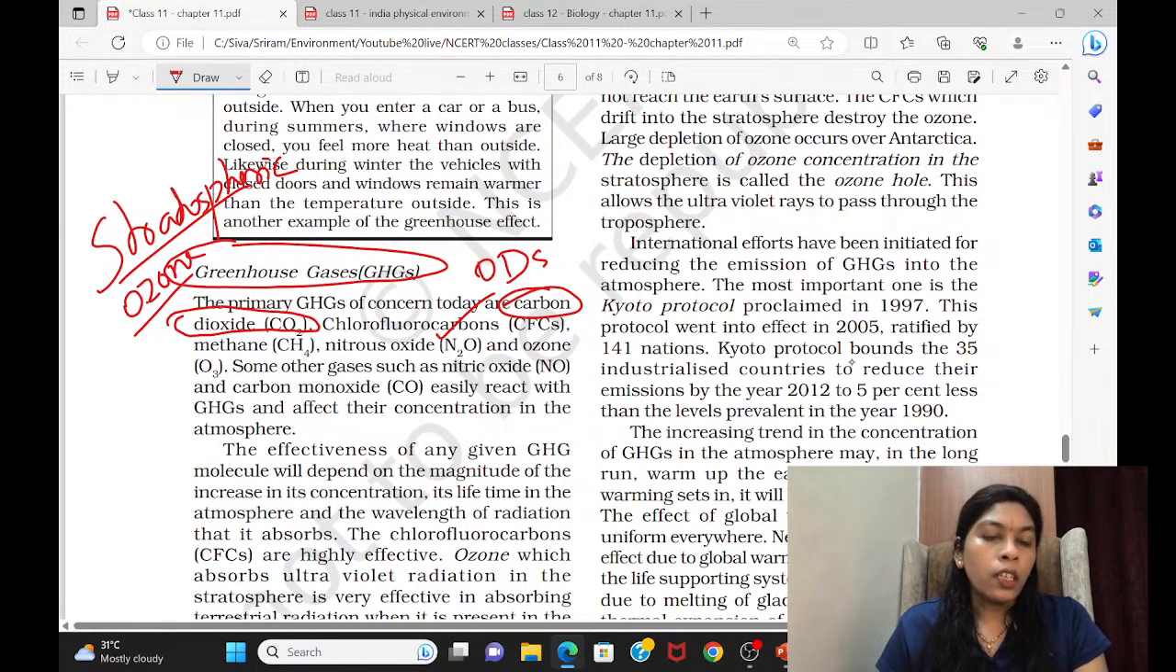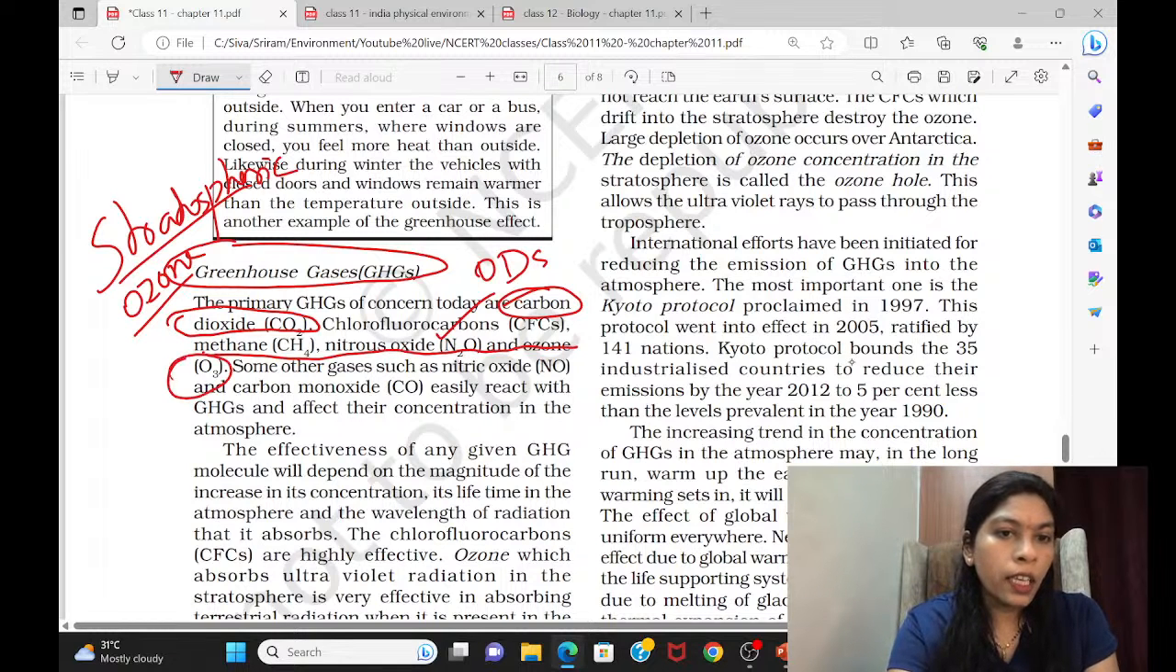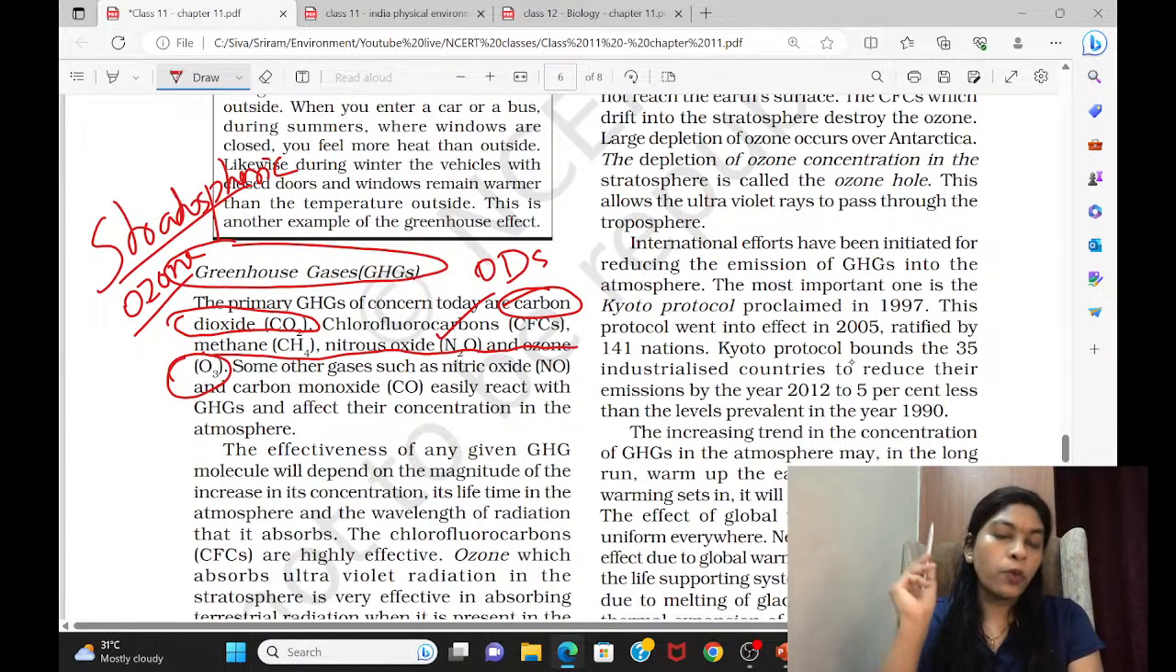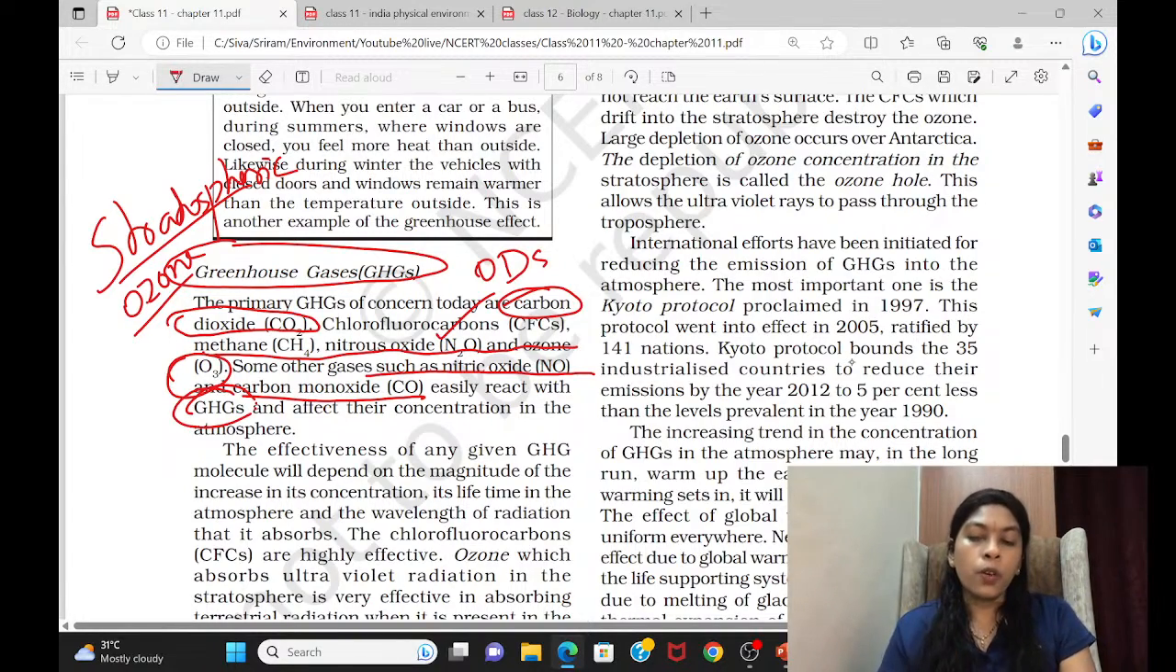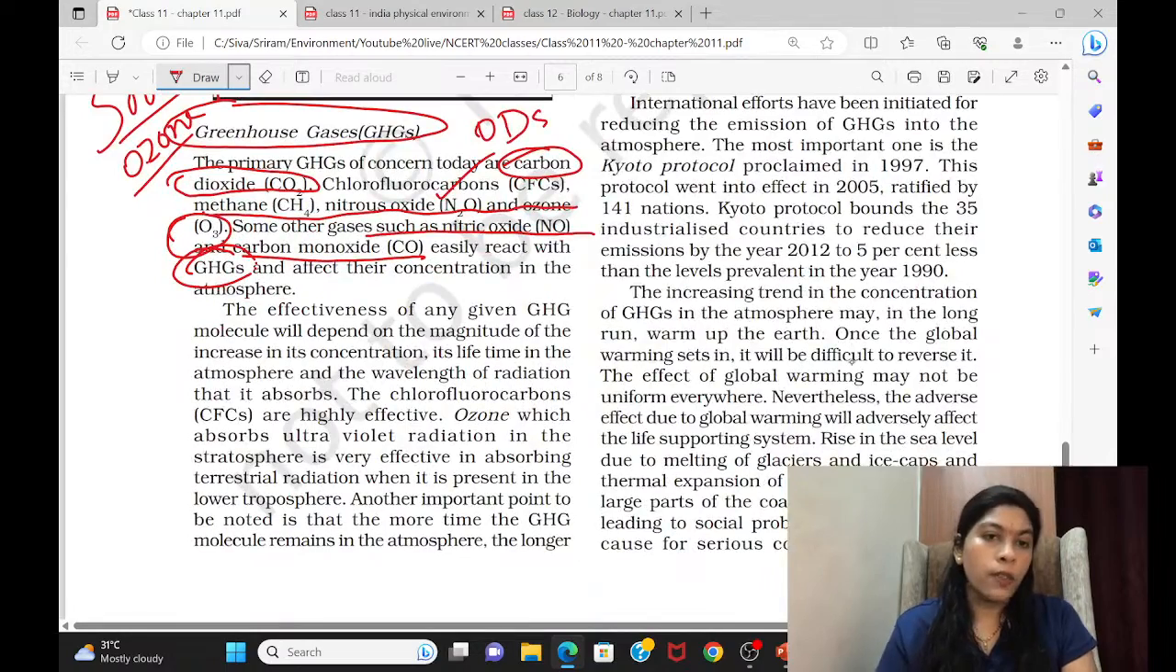Then methane and nitrous oxide are also some of the greenhouse gases. Here they have mentioned ozone, which is not the ozone present in the stratosphere; it is tropospheric ozone again. Some other gases like nitric oxide and carbon monoxide can also react with the greenhouse gases and alter their concentration. So again, another chemical reaction goes on inside.